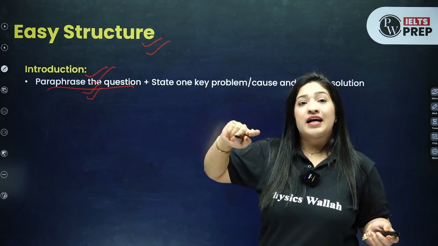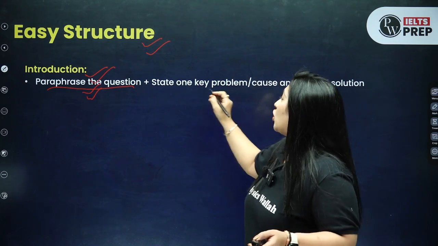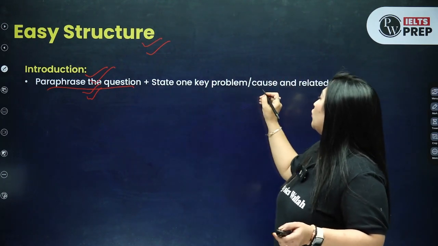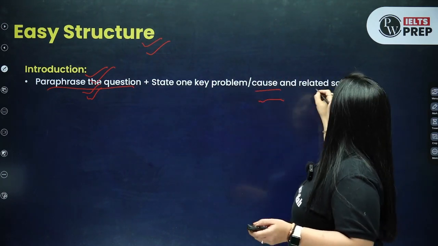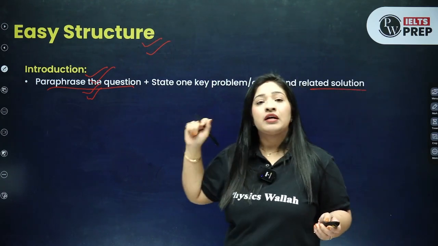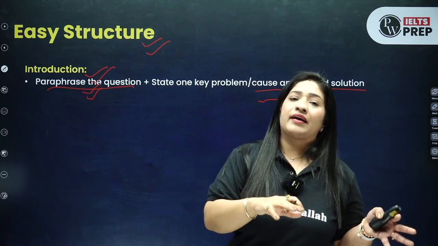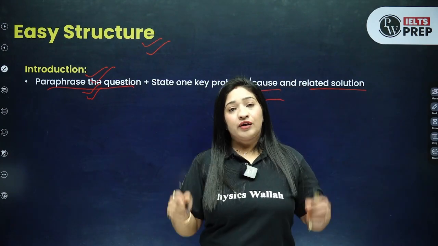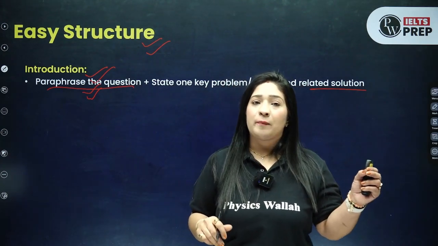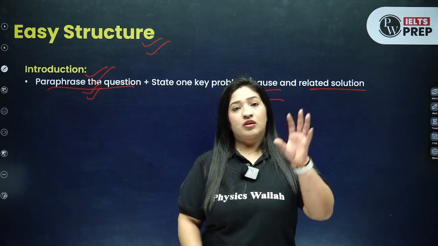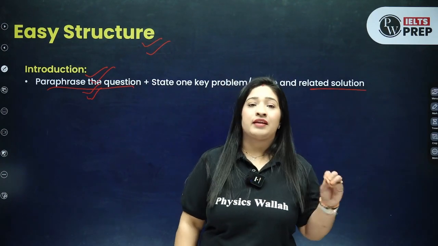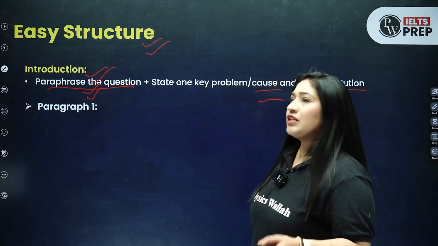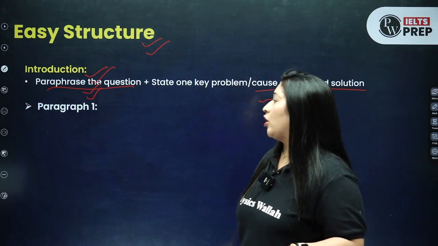Now the question is asking you the cause and solution. So make sure in the introduction only you will be writing the cause and the solution, right? Then only you'll be able to relate your paragraph 1, the introduction paragraph, to your first body paragraph. So the introduction will ask you to introduce the topic and also talk about the cause and also the solution, and there only. Now the explanation will be done in paragraph 1, the body paragraph 1.